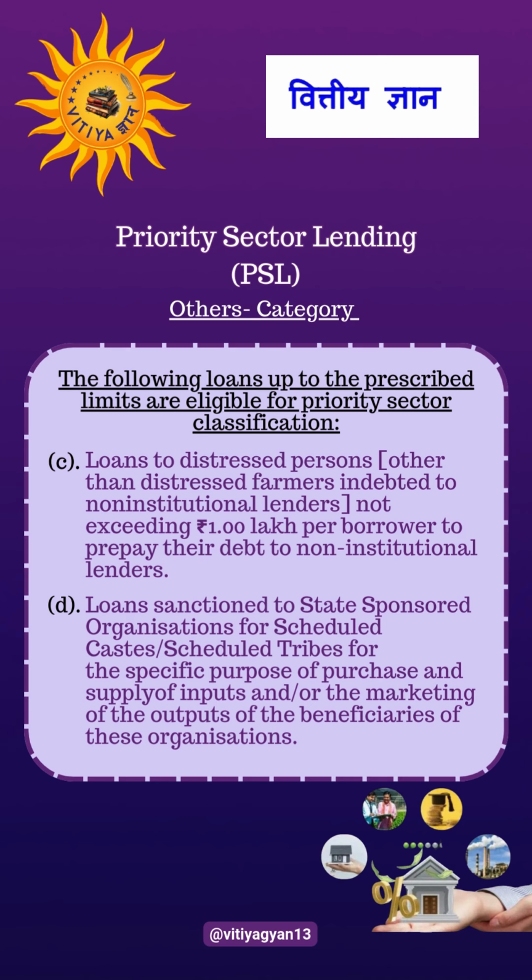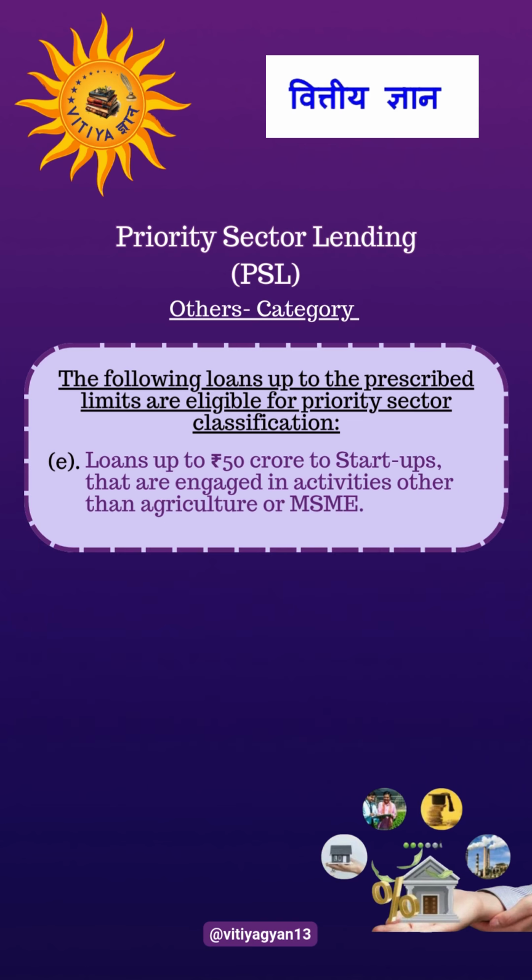Loan sanctioned to state sponsored organization for scheduled caste, scheduled tribes for the specific purpose of purchase and supply of inputs and or the marketing of the outputs of the beneficiaries of these organizations. Loans up to rupees 50 crores to startups that are engaged in activities other than agriculture or MSME.